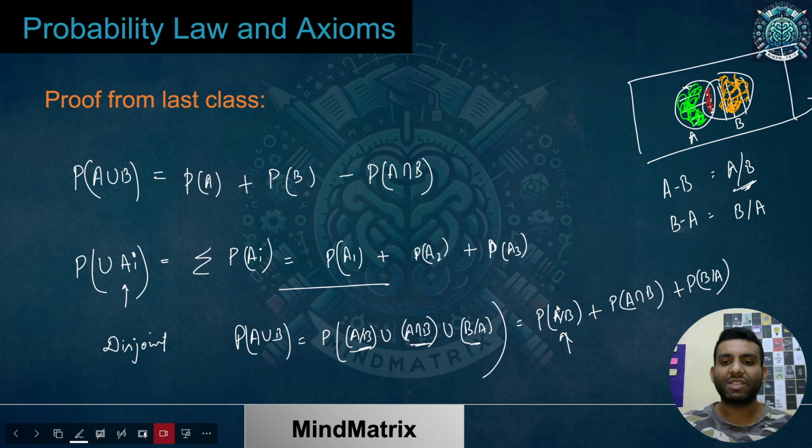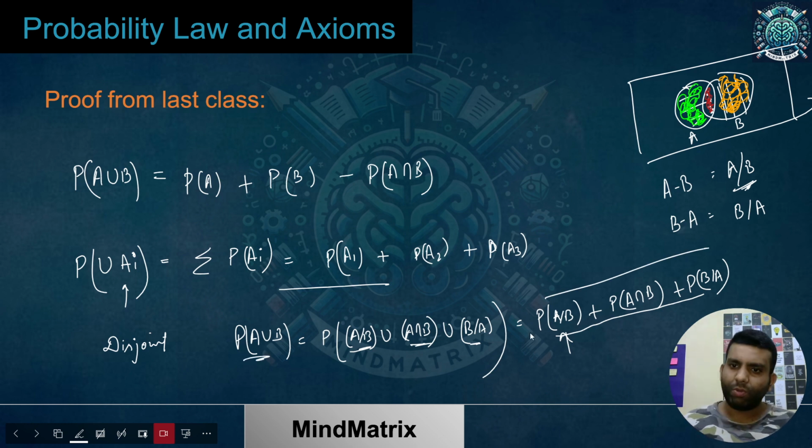But over here, this is representing the set difference A minus B I'm talking about. Similarly over here, this is not the conditional probability B given A. I'm talking only about B slash A, which is B minus A. I hope the idea is clear till this point. So I could break this into these three parts.